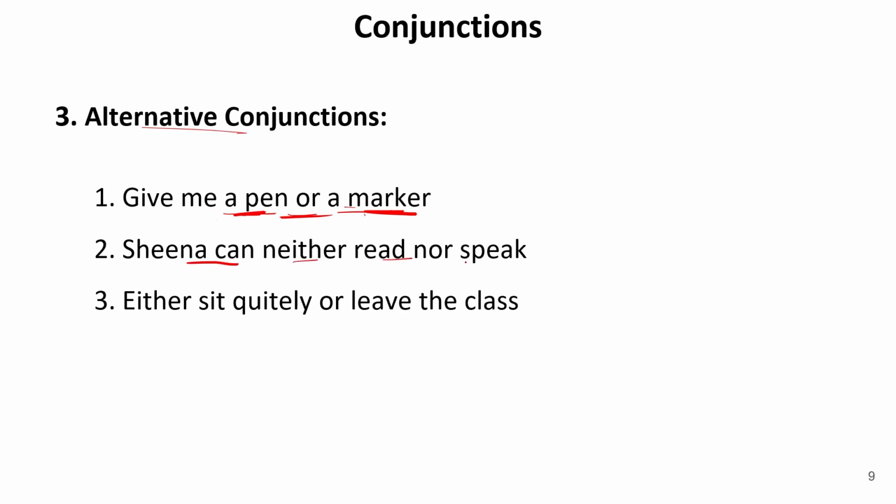Sheena can neither read nor speak. Now, alternative conjunction is not just in case of coordinating conjunction only. It can be a pair conjunction as well. So neither read nor speak, it means she has no option at all. So she can do nothing in case of reading and speaking. So that neither nor is also an alternative conjunction, but it is not coordinating. In fact, this is a pair conjunction. So, either sit quietly or leave the class. Again, this is a pair or correlative conjunction, but this is alternative conjunction. So these are some examples of alternative conjunctions.